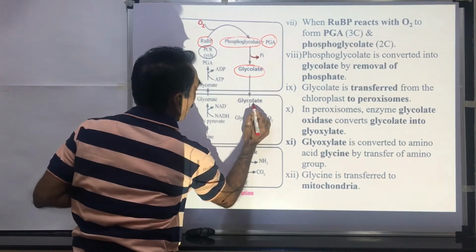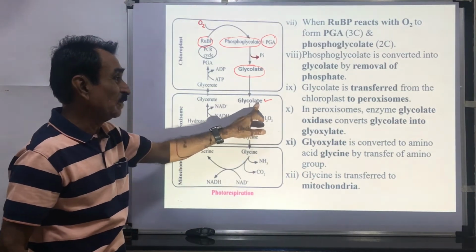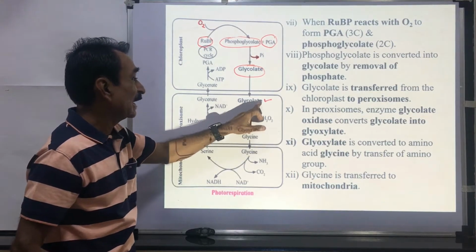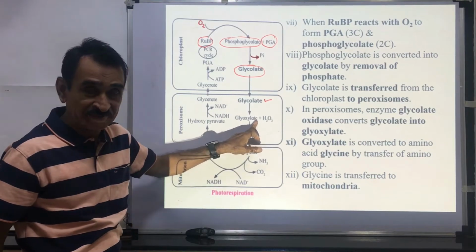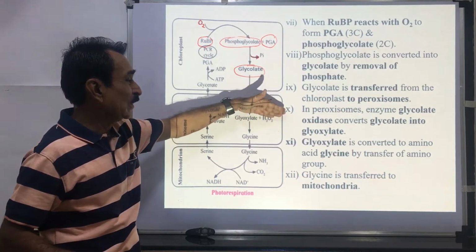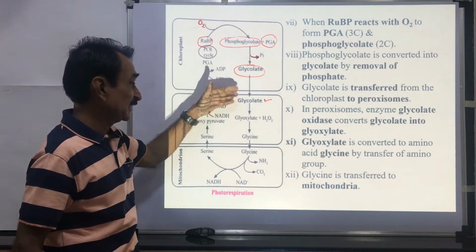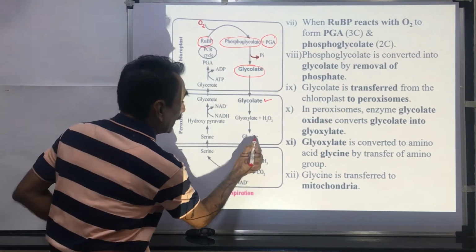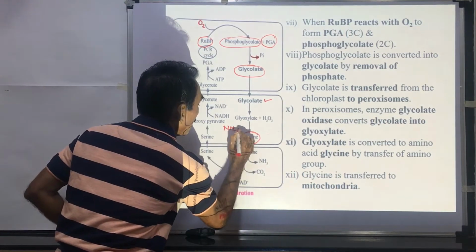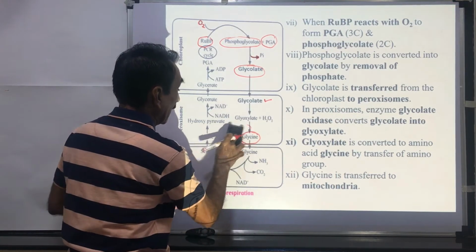Here, this glycolate enters the peroxisome. In the peroxisome, the enzyme glycolate oxidase converts glycolate into glyoxylate. Oxygen is added, and in this reaction one molecule of H2O2, hydrogen peroxide, is released. Then this glyoxylate is converted into an amino acid, glycine. Here an amino group is added and there is formation of the amino acid glycine.